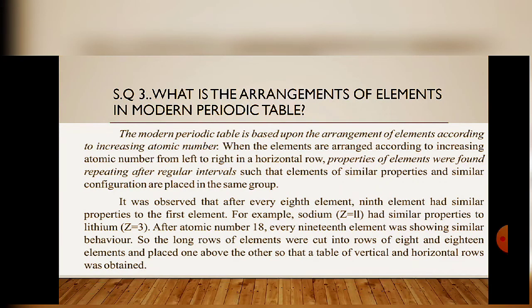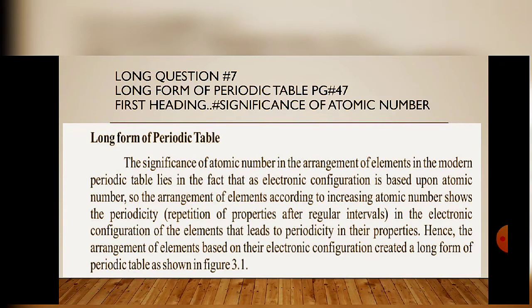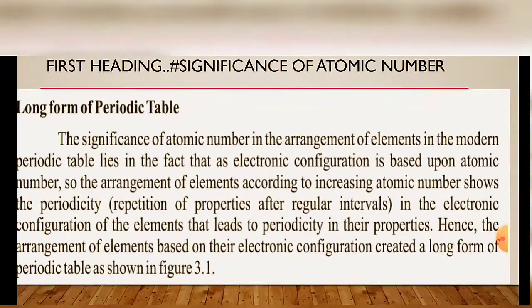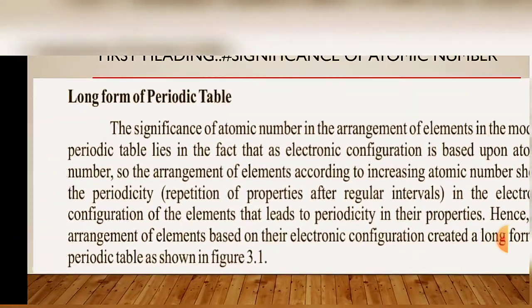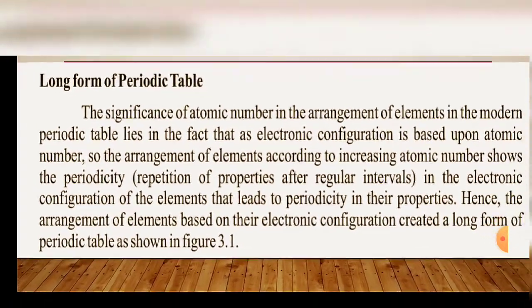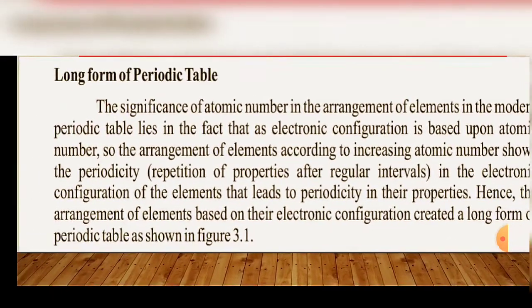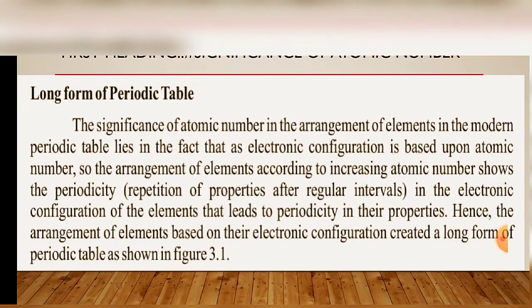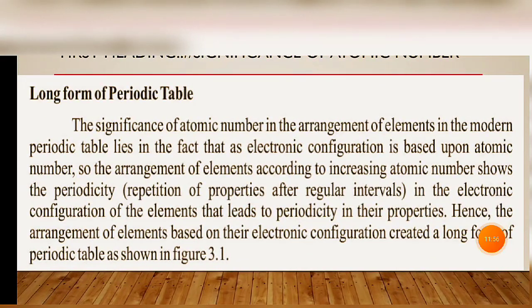Now we will move to long question 7, page 47, long form of periodic table, and the first heading is significance of atomic number. The significance of atomic number in the arrangement of elements in the periodic table lies in the fact that electronic configuration is based upon atomic number. What does it mean? Because we know that atomic number